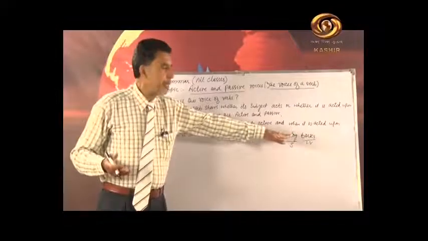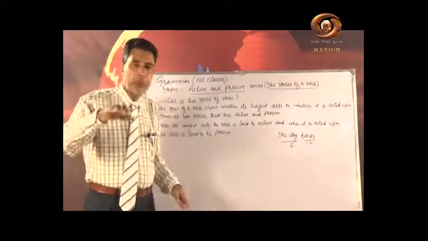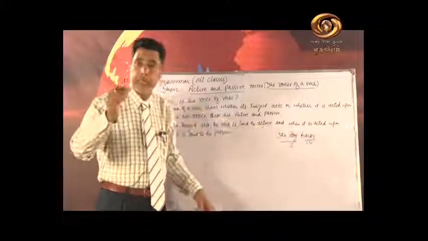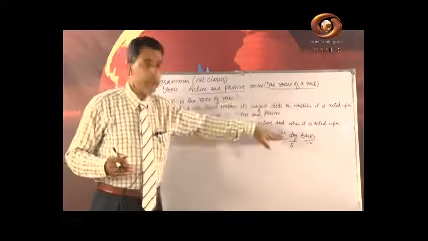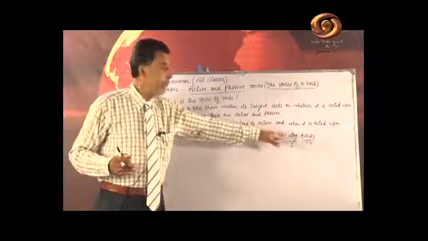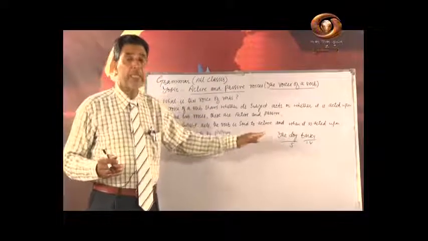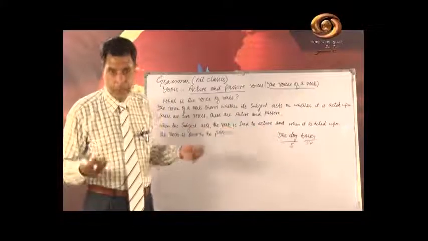It completes its meaning here. The action stops with barks, so it gives us a complete sense. No need to put an object. This is an intransitive verb. Such sentences cannot be passivized in English.